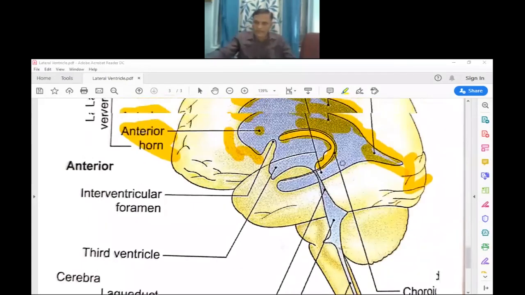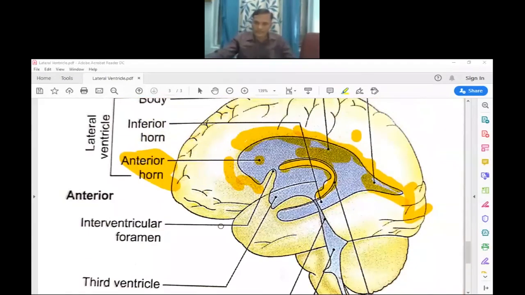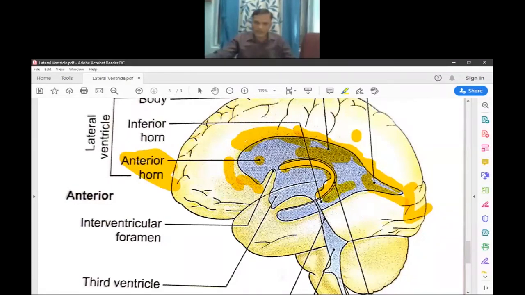Then this is the large extension of the lateral ventricle, and this is called the inferior horn. So the inferior horn is the largest horn of the lateral ventricle.